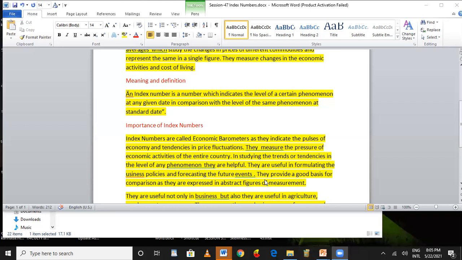We can guide. We can pass the correct policies on the basis of the policies which have been guided by the governance. On that basis only, the activities have been going on smoothly. So they have to draw the correct policies.